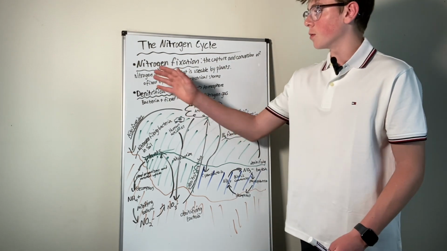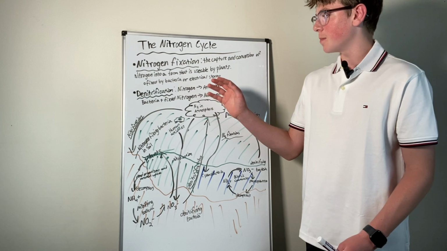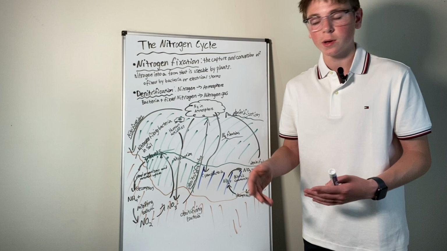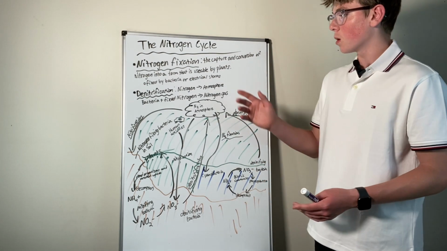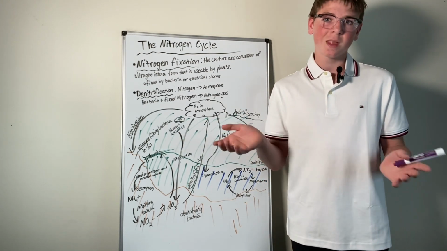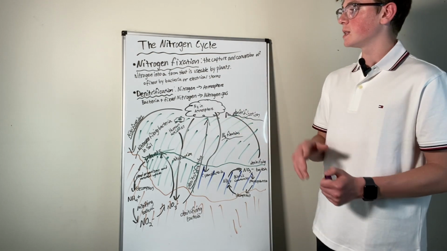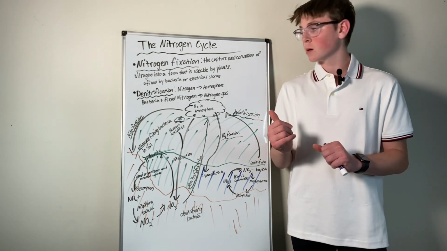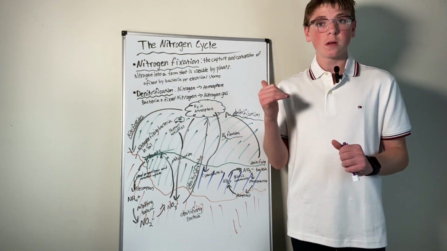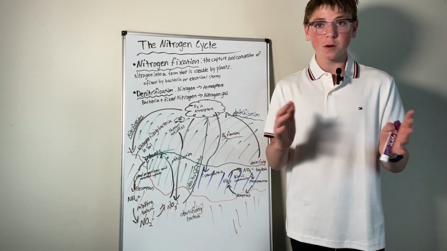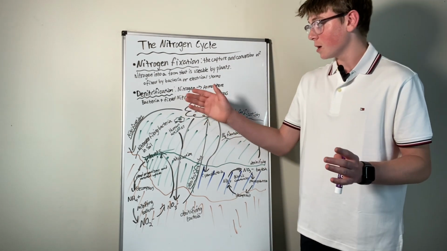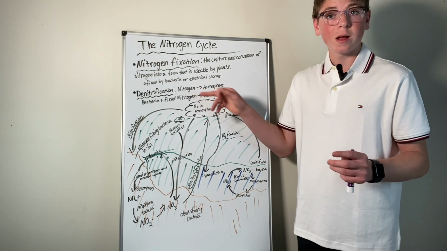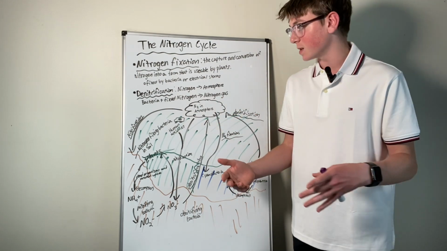Nitrogen fixation can happen by bacteria, which there are nitrogen fixing bacteria in our soil and in our oceans, or by electrical storms, which happen near the ocean sometimes. Then there's denitrification, which is nitrogen is put back into the form of gas, and that goes back into the atmosphere. So, using like the converse property, we can say nitrification is just atmospheric nitrogen gas going to usable, well, normal nitrogen that's not in the atmosphere.